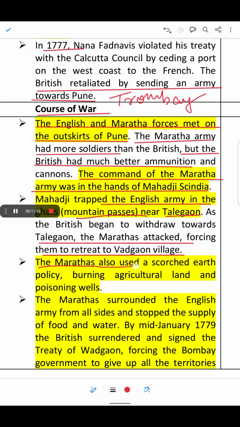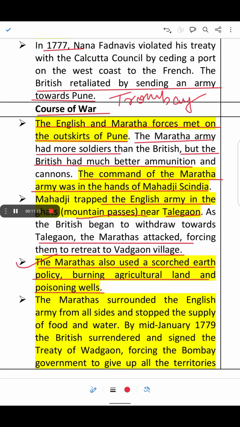The Marathas also used a scorched earth policy, burning agricultural land and poisoning the wells. So these were the unique tactics practiced by the Marathas to defeat the British.